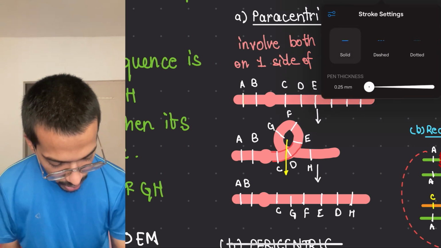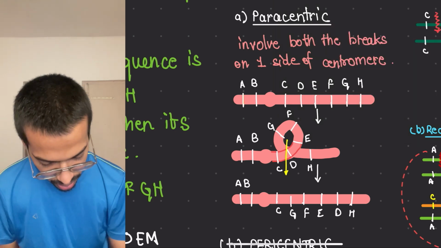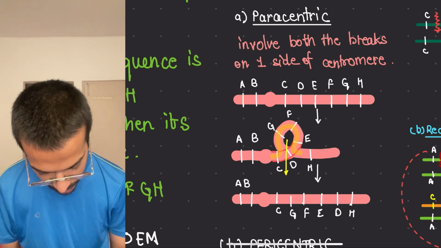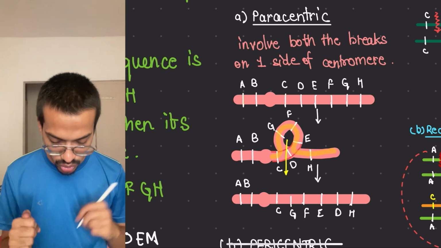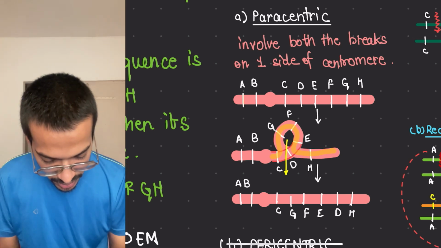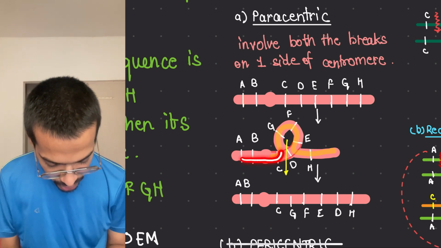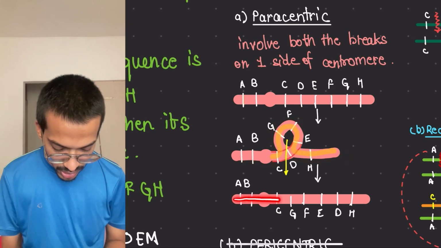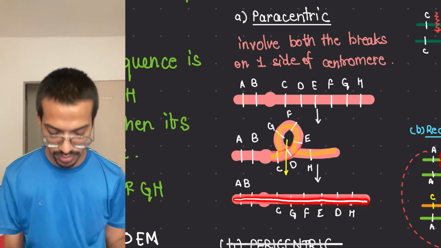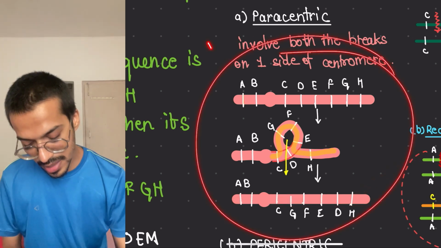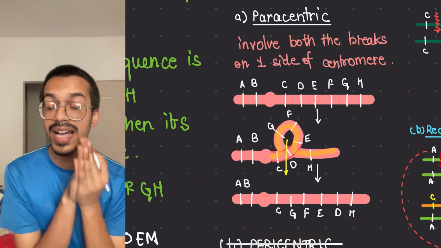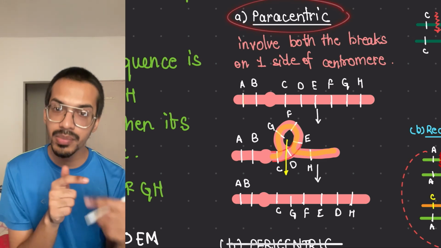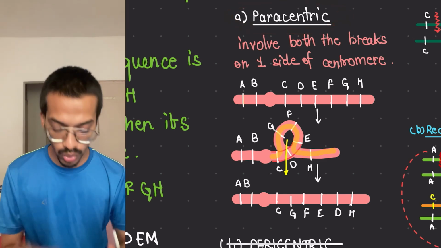I am going to make it with a dotted line. Okay, so what happened? This thing joined like this now. If something is joined like this, the sequence would be A, B, C, G, F, E, D, H. See that: A, B, C, G, F, E, D, H. This thing you have to understand and practice yourself, because there are chances of questions on what will form when the paracentric inversion happens, a loop takes place, after the cut.